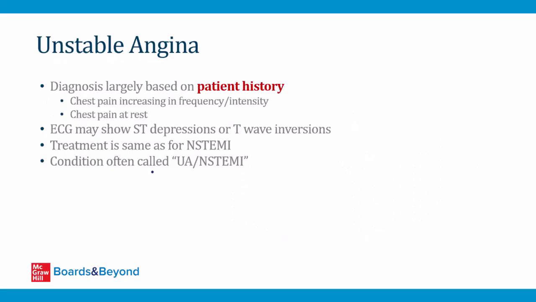The diagnosis of unstable angina is based largely on the patient's history because there are no blood tests you can do. So you need to get a history of chest pain that's occurring with increasing frequency and intensity, or chest pain at rest. There can be EKG changes like ST depression or T-wave inversions, but those aren't always present. And then the treatment is the same as for NSTEMI. It's with all the drugs that we talked about before. In fact, the treatment paradigm for NSTEMI is often called the treatment paradigm for UA/NSTEMI, meaning unstable angina and NSTEMI. And that's because the two disorders share a common underlying pathophysiology and they're treated the same way.